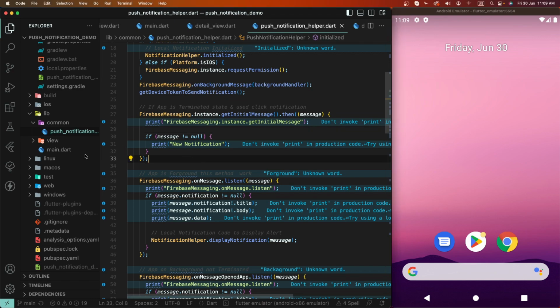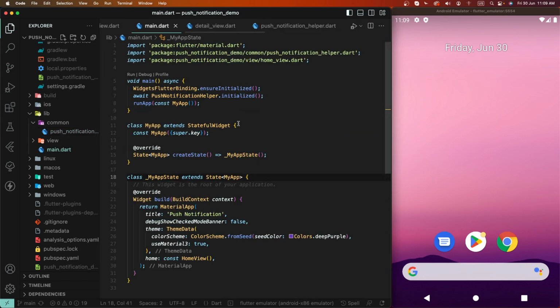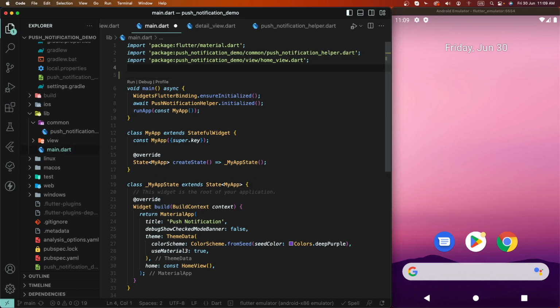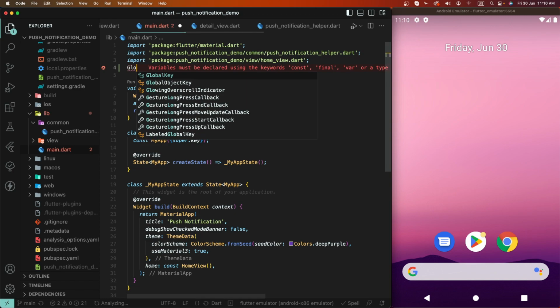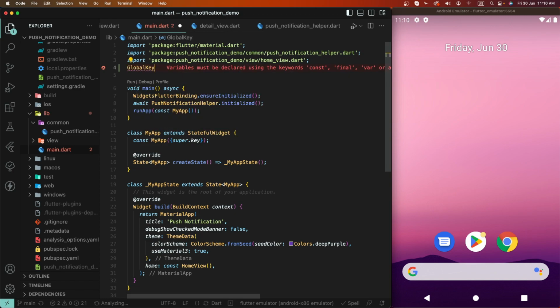First of all, we need to set the navigation screen globally. To write down here first of all, a global key, and to set the navigation state, the final navigator.